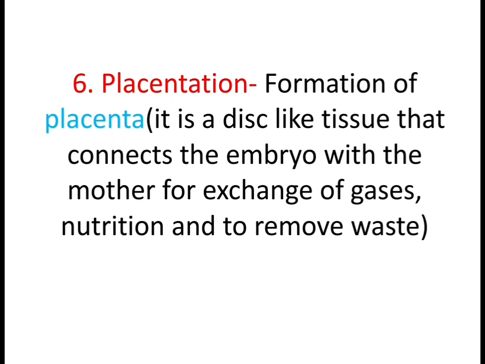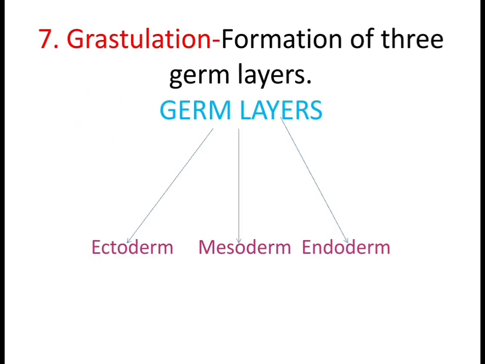So placentation is the formation of placenta, and placenta is a disc-like tissue that connects the embryo with the mother for exchange of gases, nutrition, and to remove waste. Now let us move on to the next phase. The next phase is the formation of 3 germ layers.